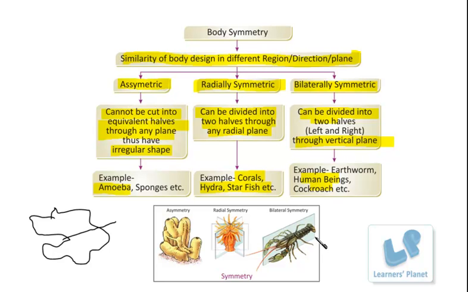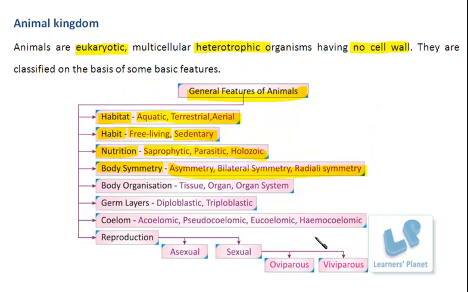For the next criteria to compare these organisms, let us see the flowchart. The next feature to be compared is the organization of the body.